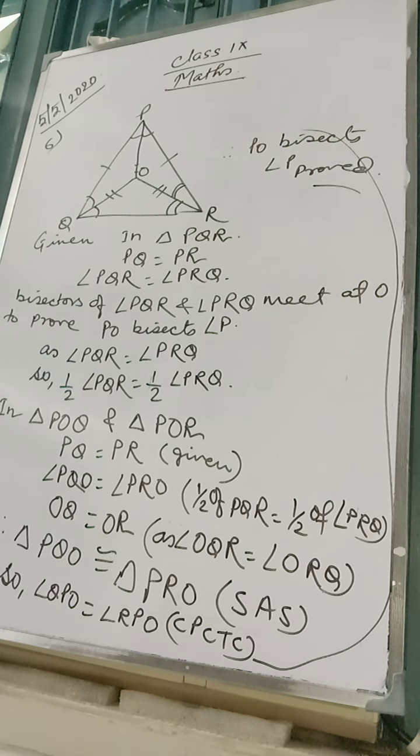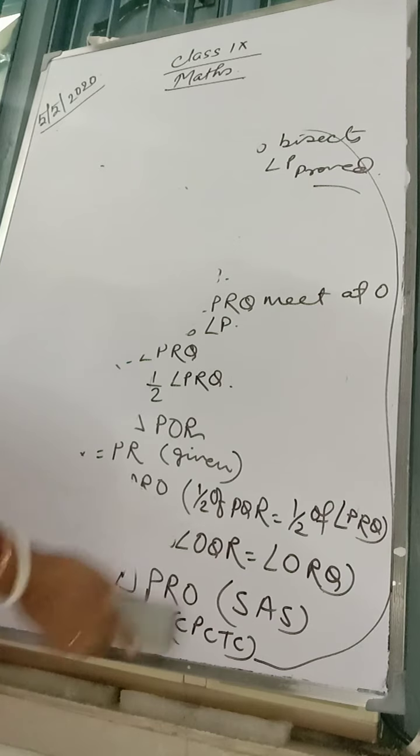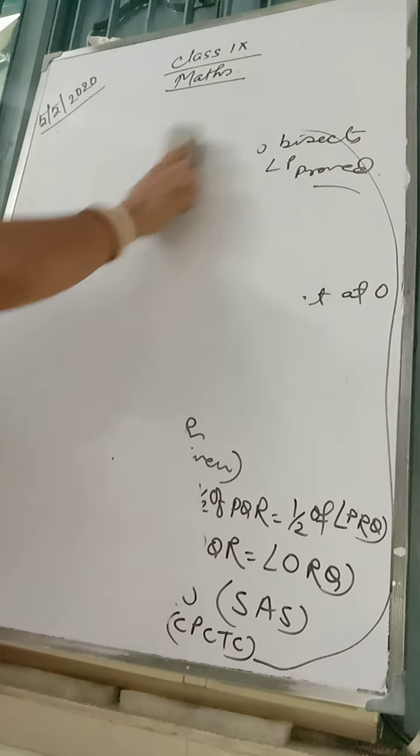Now look at question number 7. It says, prove that the medians corresponding to equal sides of an isosceles triangle are equal. Now, seven.